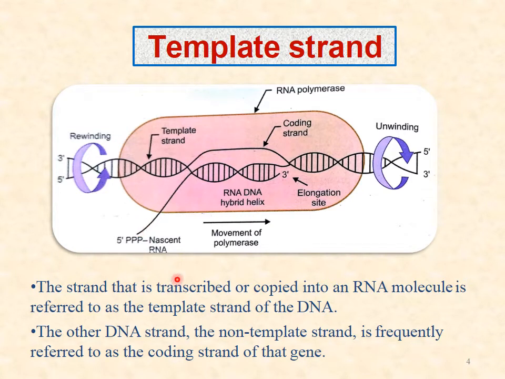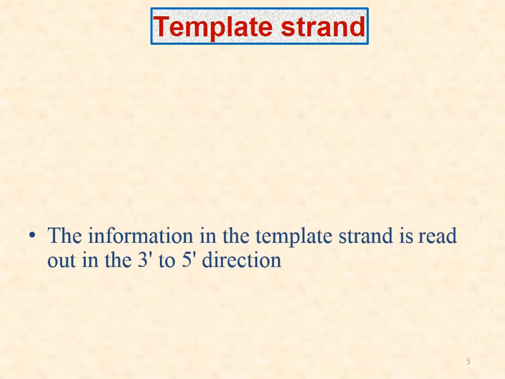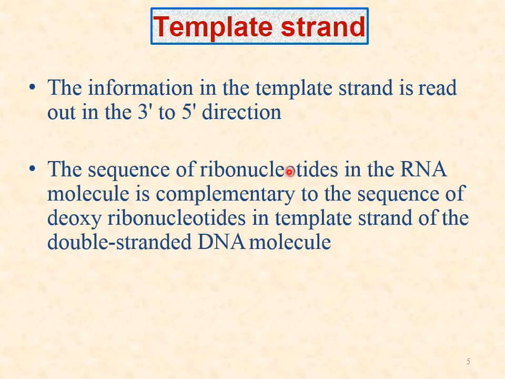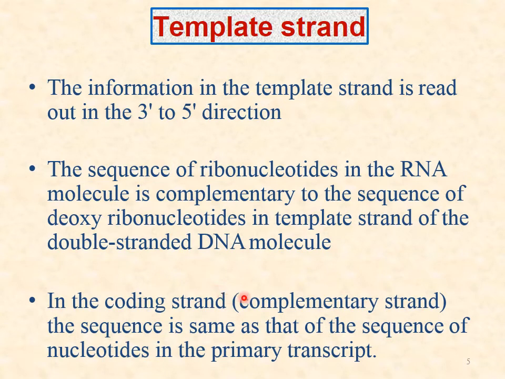This template strand runs from 3' to 5', whereas the coding strand and this new messenger RNA run from 5' to 3'. The information in the template strand is read out in the 3' to 5' direction, and the ribonucleotide sequence is complementary to the sequence of the DNA template strand. The coding strand has the same sequence as the primary transcript.